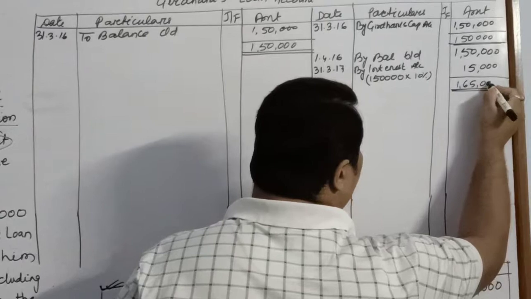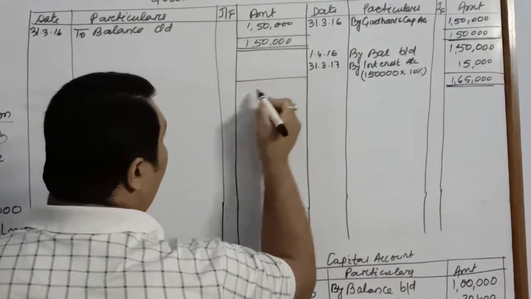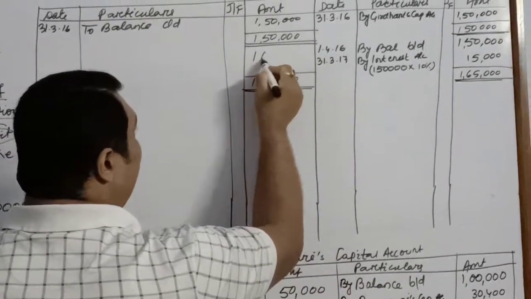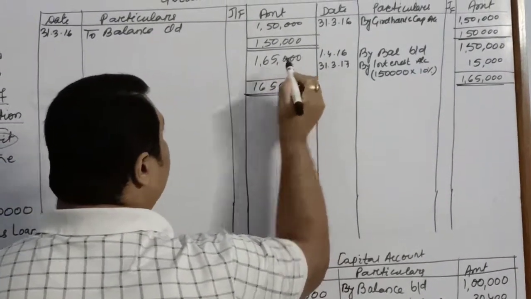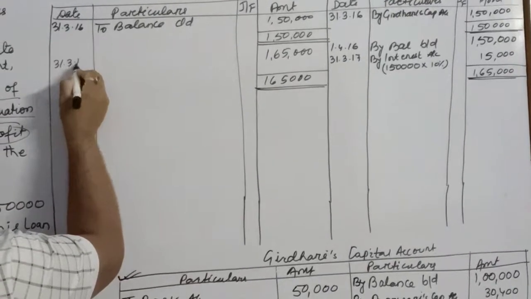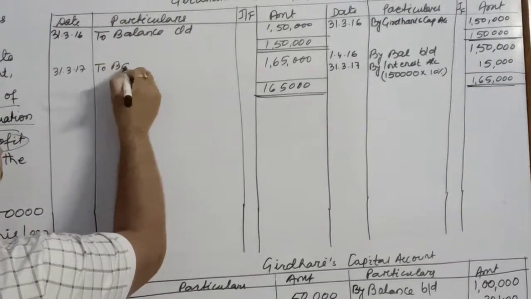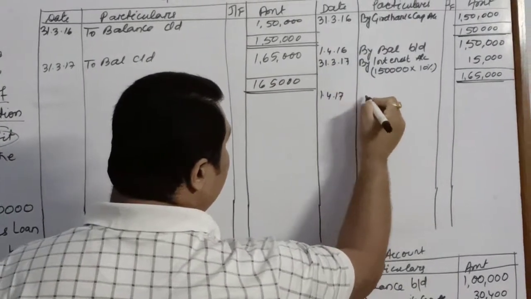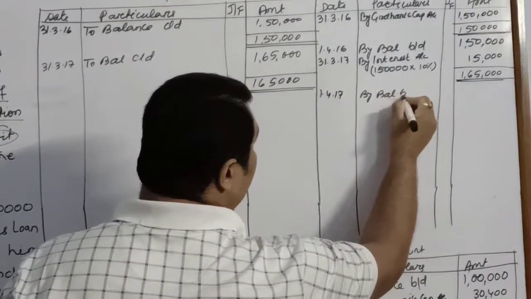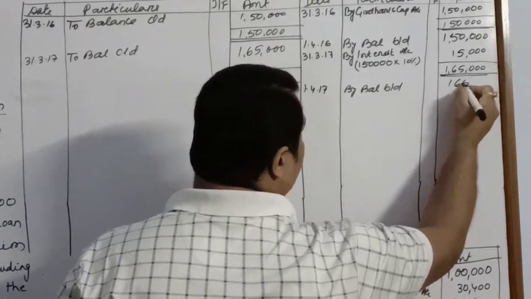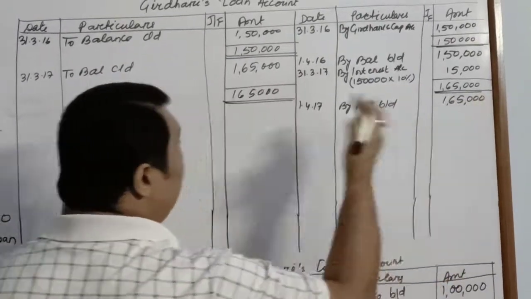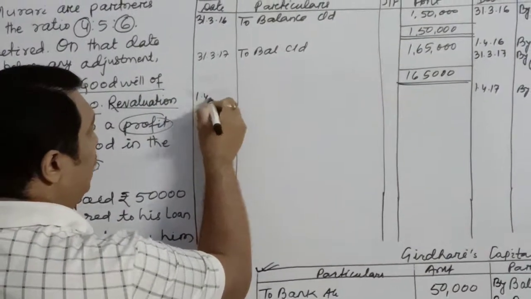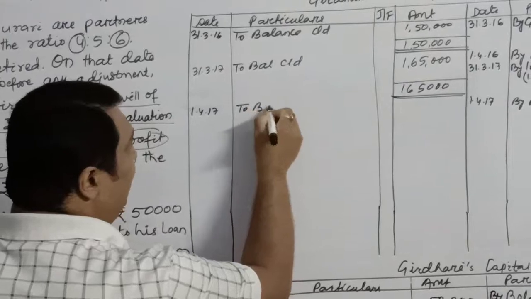We will not pay on 31st March. We will pay on 1st April. So we will have to wait for that particular date and we will close it on 31st March. We'll write over here 31st March 2017 "To balance carried down". It will be forwarded on 1st April 2017 "By balance brought down" 1,65,000, and then we will pay the first installment. The first installment will be on 1st April 2017 to bank account.